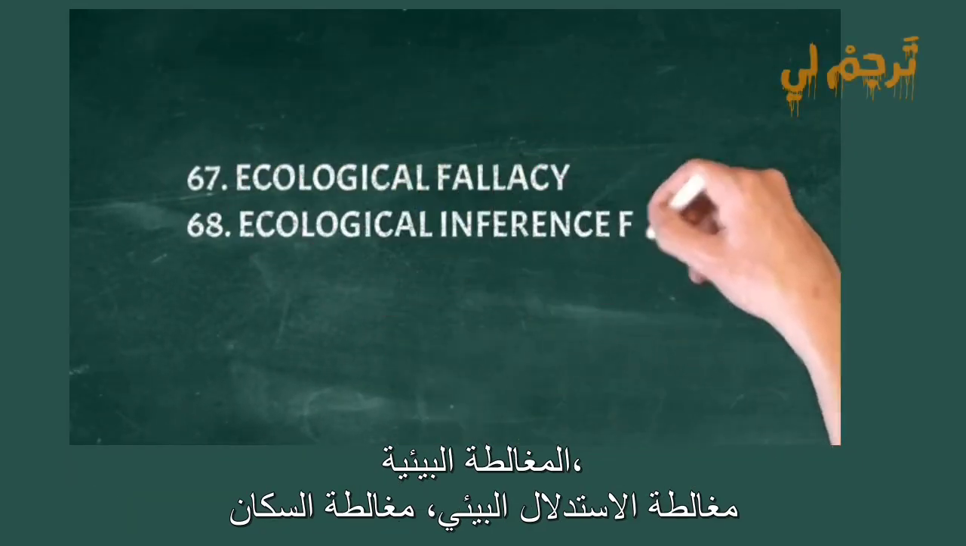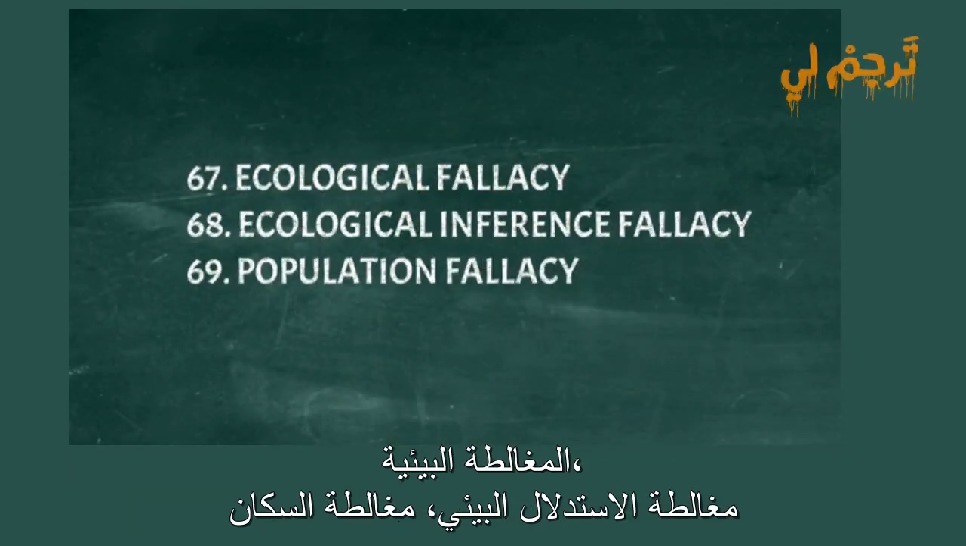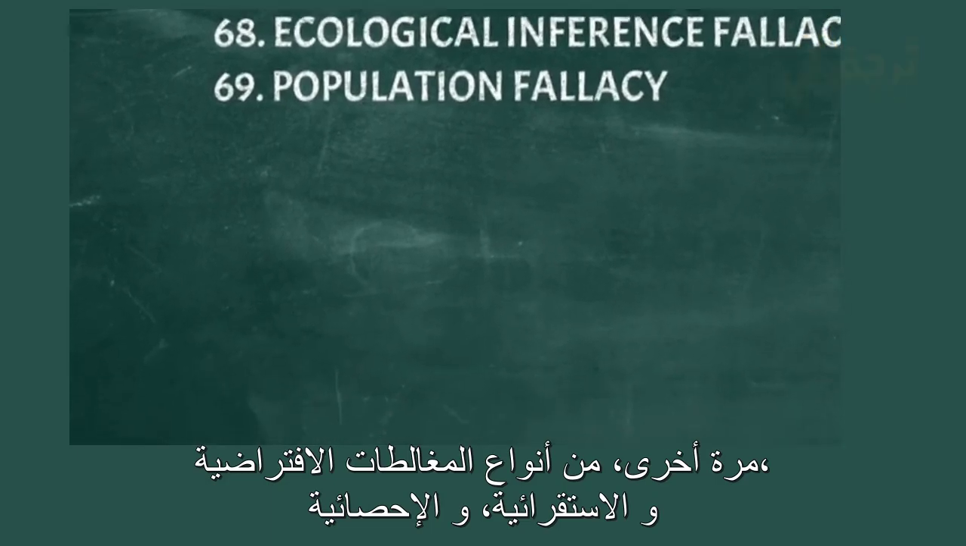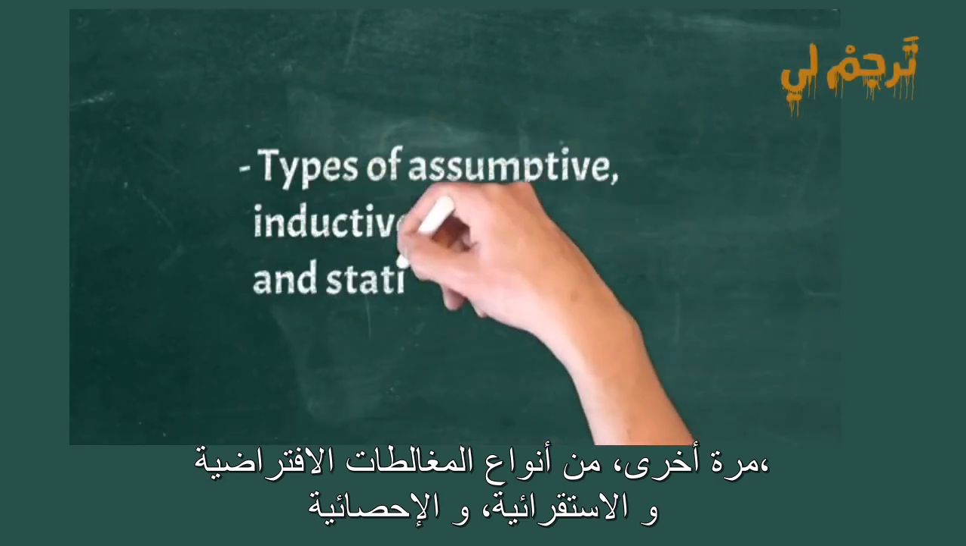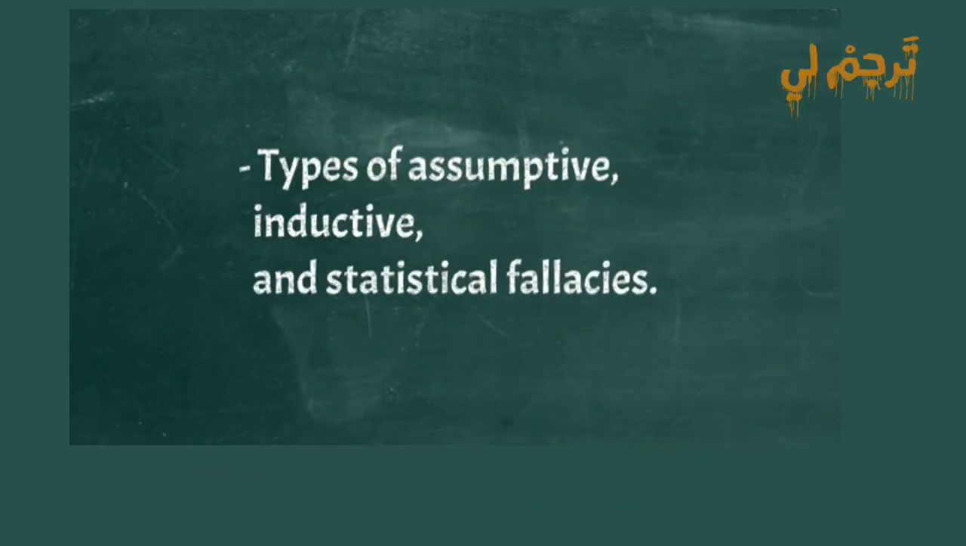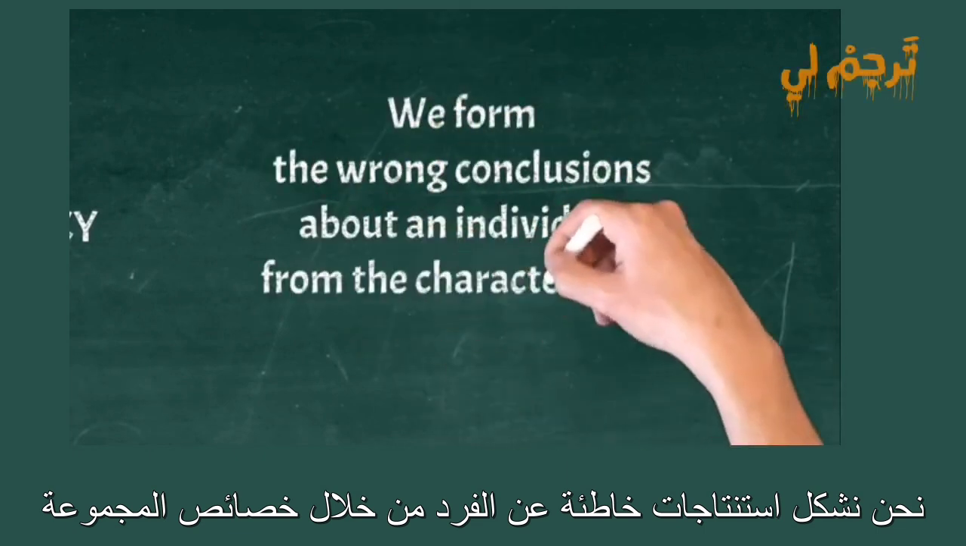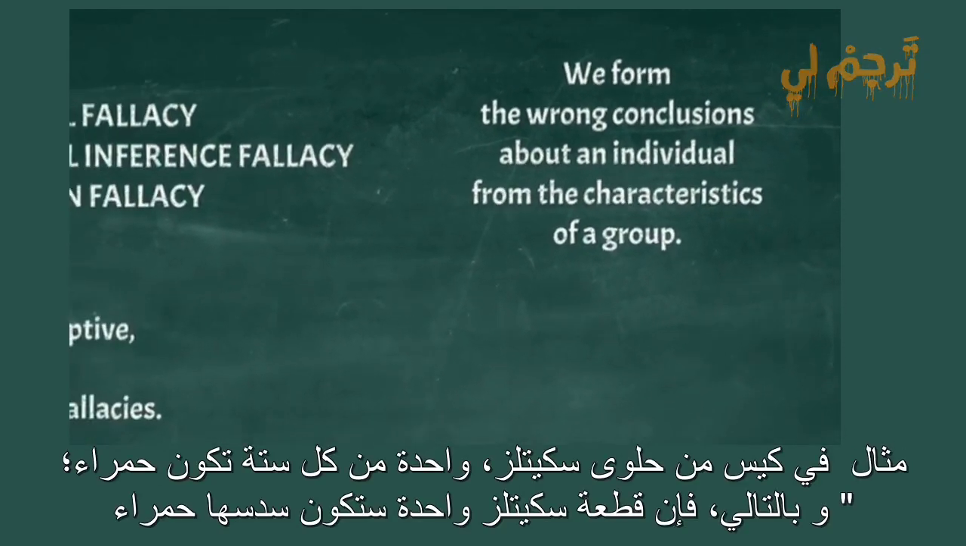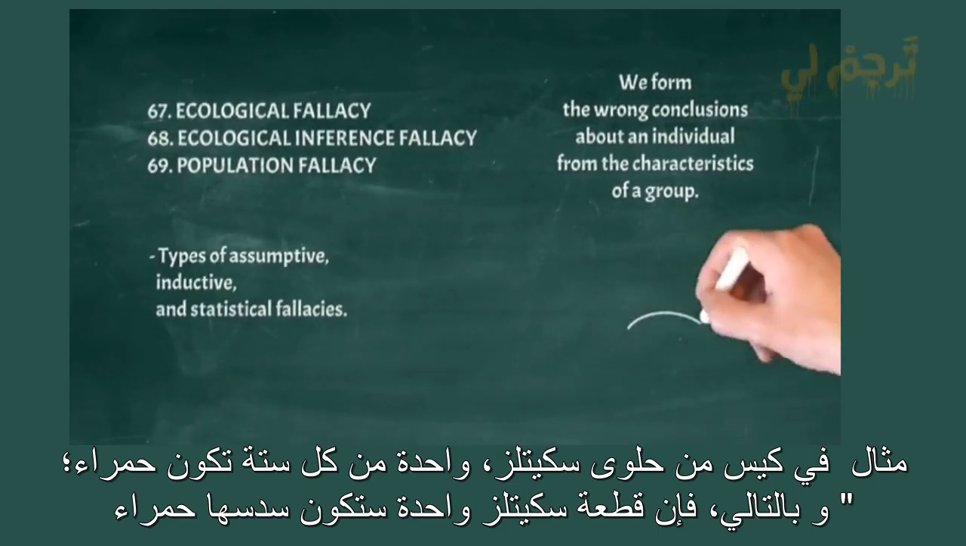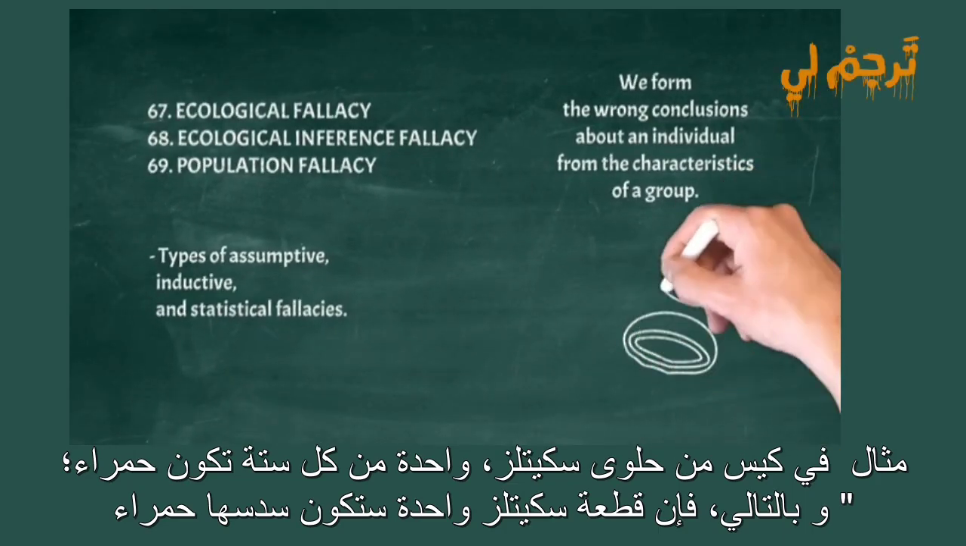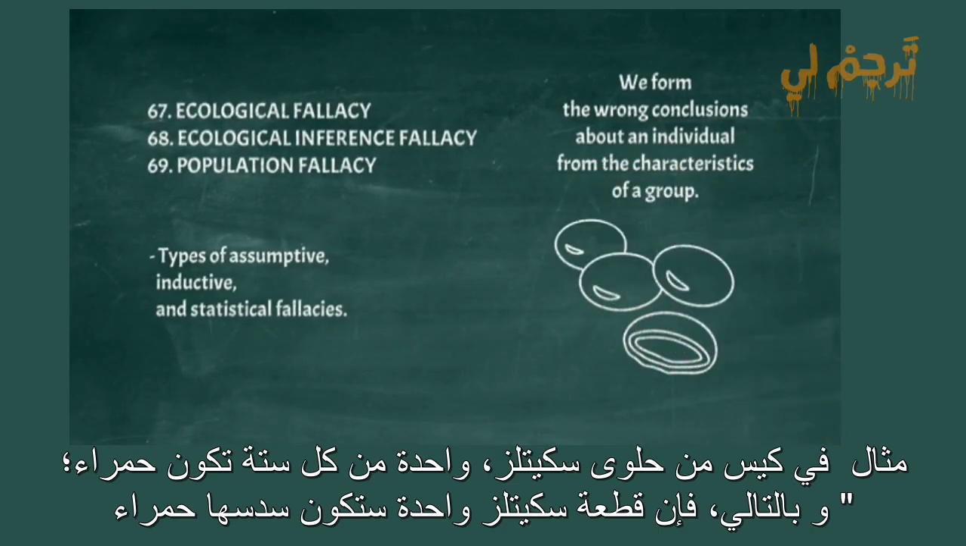Ecological fallacy, ecological inference fallacy, population fallacy. Again, types of assumptive, inductive, and statistical fallacies. We form the wrong conclusions about an individual from the characteristics of a group. Example: In a bag of Skittles, 1 out of every 6 is red, therefore, one individual Skittle will be 1/6 red.